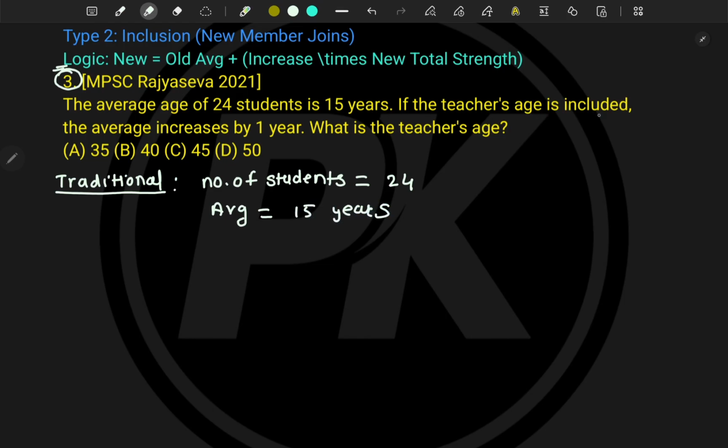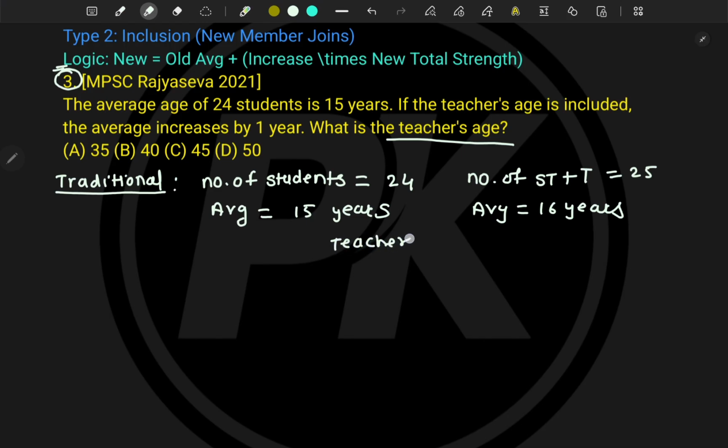If the teacher's age is included, now we are adding the teacher, right? That means the total number will become the number of students plus the teacher, that is 25. The average will be increased by 1 year. What will be the new average here? It will be increased by 1 year, so it will be 16 years. And then it is asked what is the teacher's age.